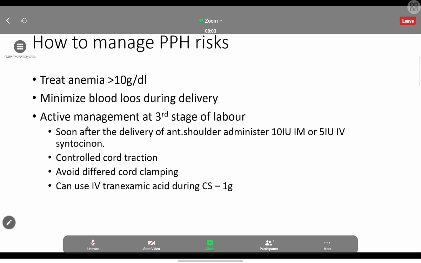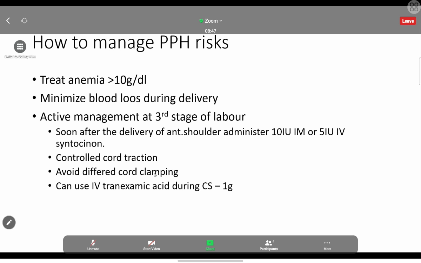We know after the delivery of the anterior shoulder, we are administering oxytocin. If IV, we are giving 5 international units of oxytocin. Otherwise, we can go for IM injection also. That is 10 international units. And controlled cord traction. While pulling the placenta out using the cord, we have to use counter pressure on the uterus. We have to push the uterus through the abdomen upwards, and we have to pull the cord. Otherwise, the uterus will be inverted. So that will cause severe bleeding. So that is one method.